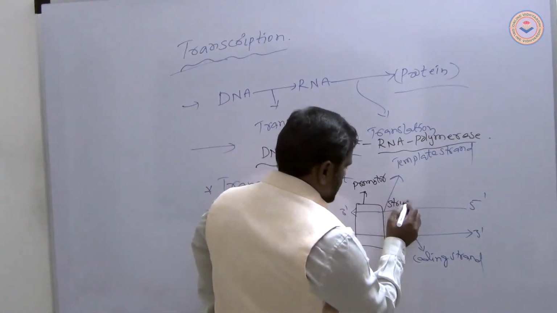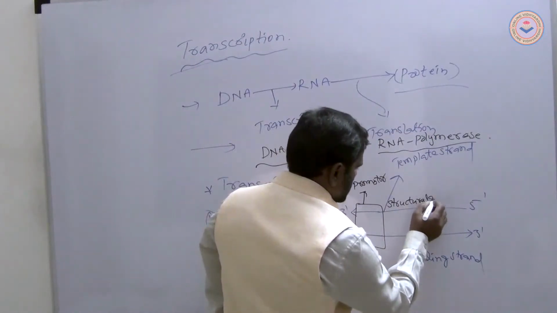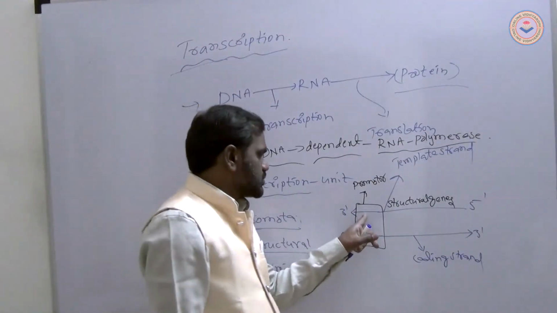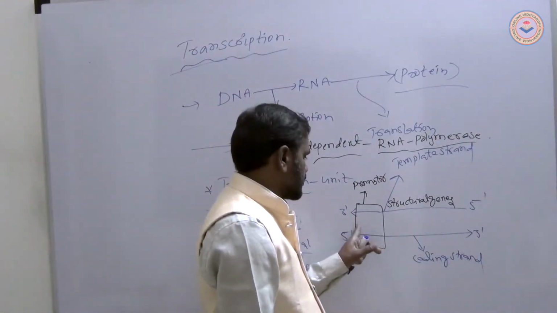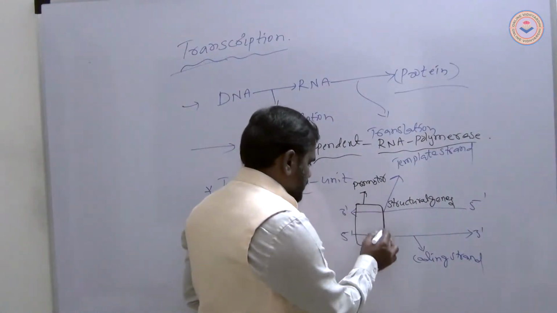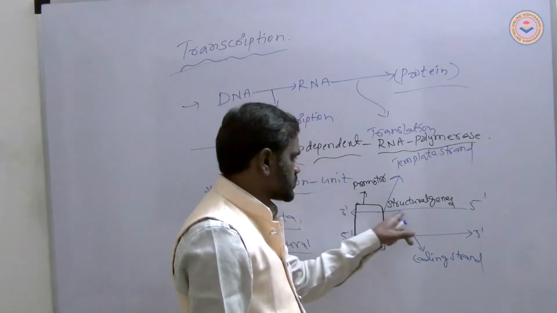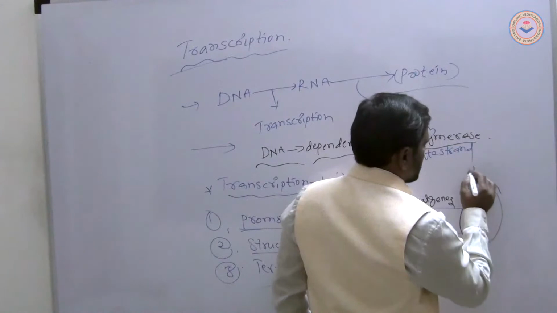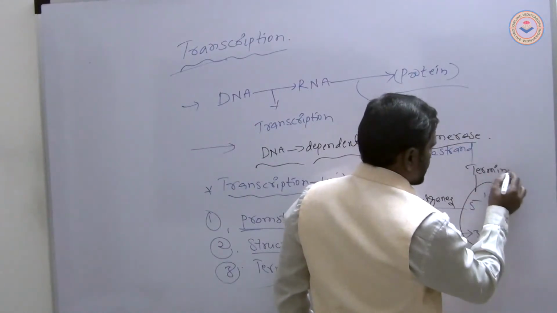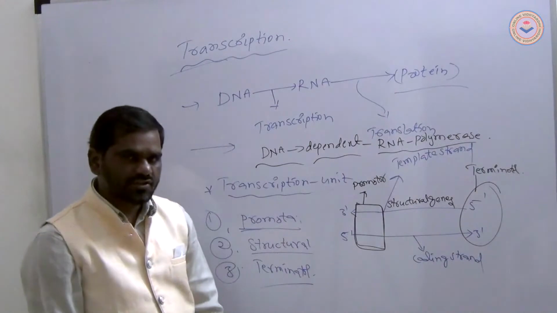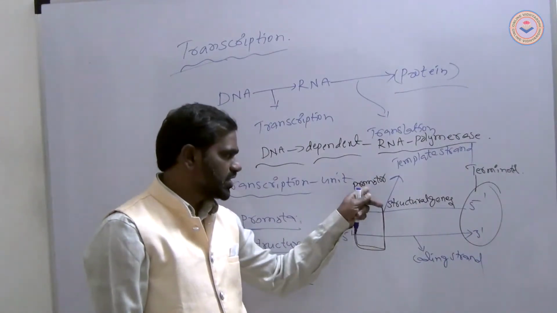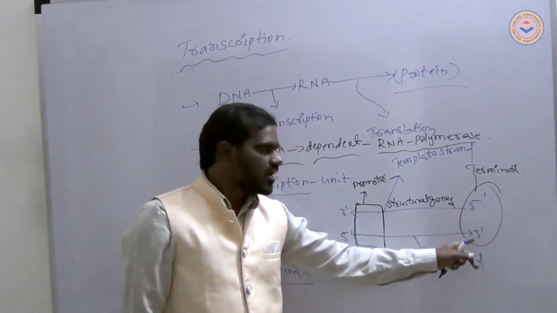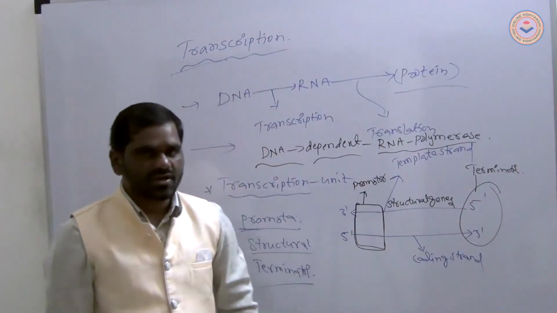Observe that these strands consist of the promoter and the structural genes. The last part, at the end, is called the terminator. In the transcription unit, the promoter is at one end, the structural genes are in the middle, and at the end of the process is the terminator.